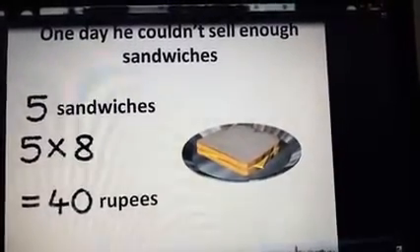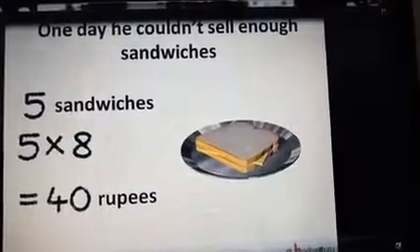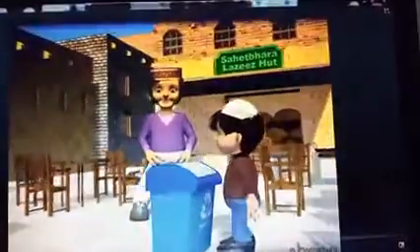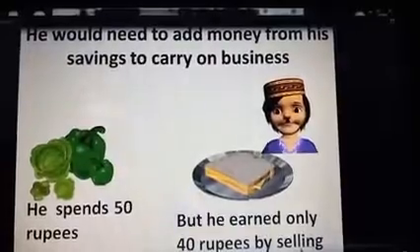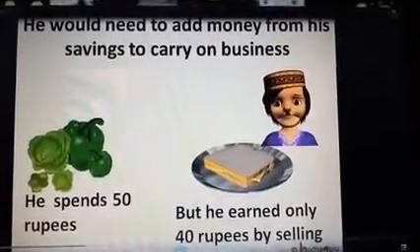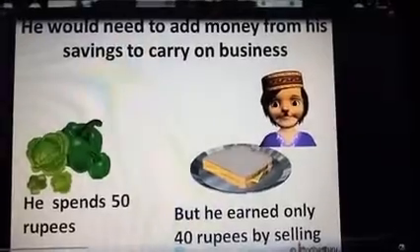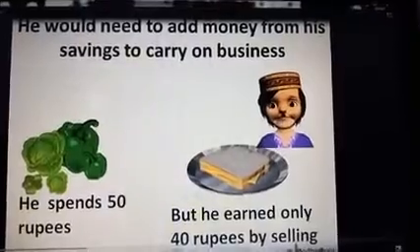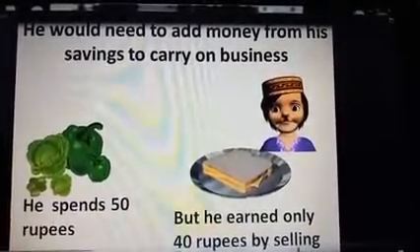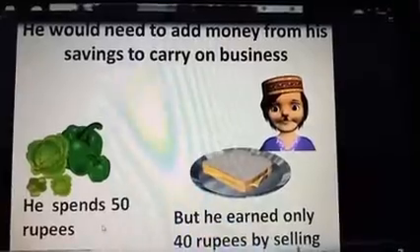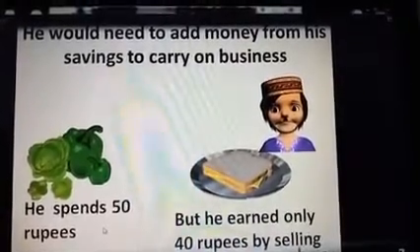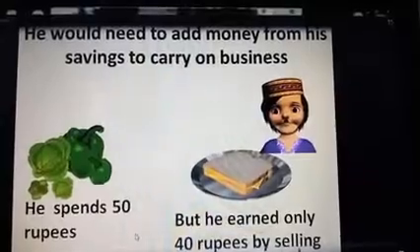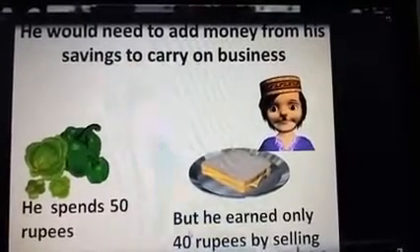Can you understand? Which is 40 rupees. But the sandwiches will be spoiled by the next day. So if he wishes to buy vegetables worth 50 rupees next day, he would need to add some rupees to his previous day's earning of 40 rupees to make it 50, isn't it? Listen. So he spent 50 rupees on the bread and vegetables. That day he earned just 40 rupees only.